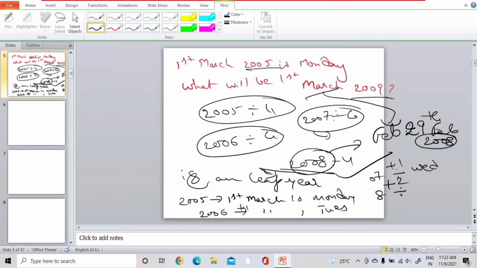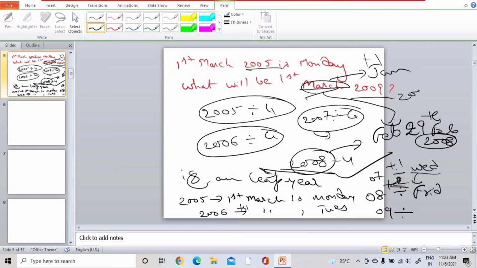March comes after February, so we need to add +2. If it is mentioned as January, we need to add only +1. March falls after February 29th of 2008, so we need to add +2. So after adding +2, we will get Friday in 2008.